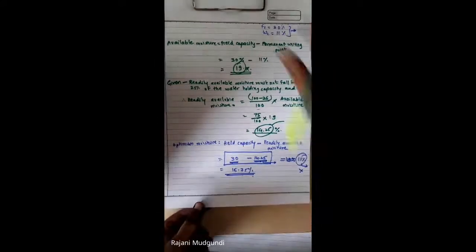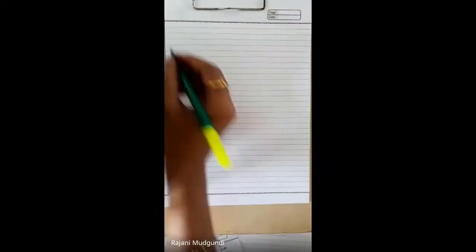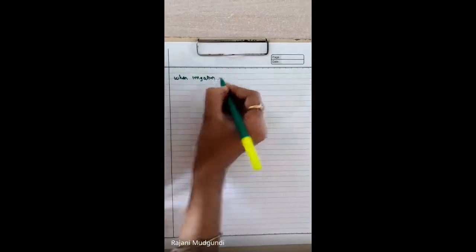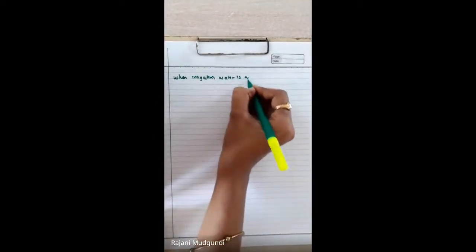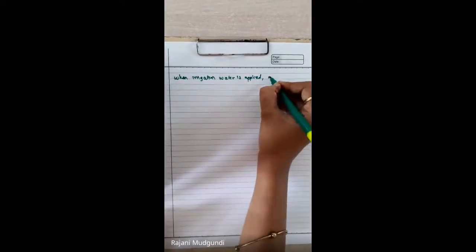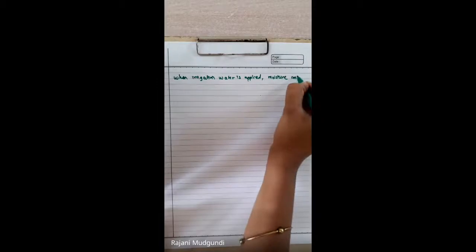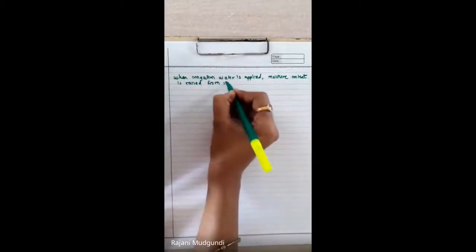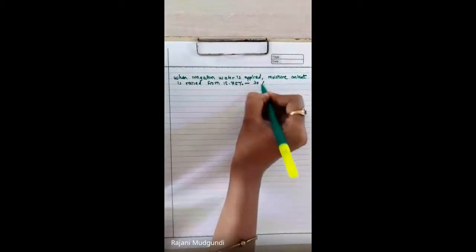So write down below. Hence, when irrigation water is applied, moisture content is raised from 15.75% to 30%.